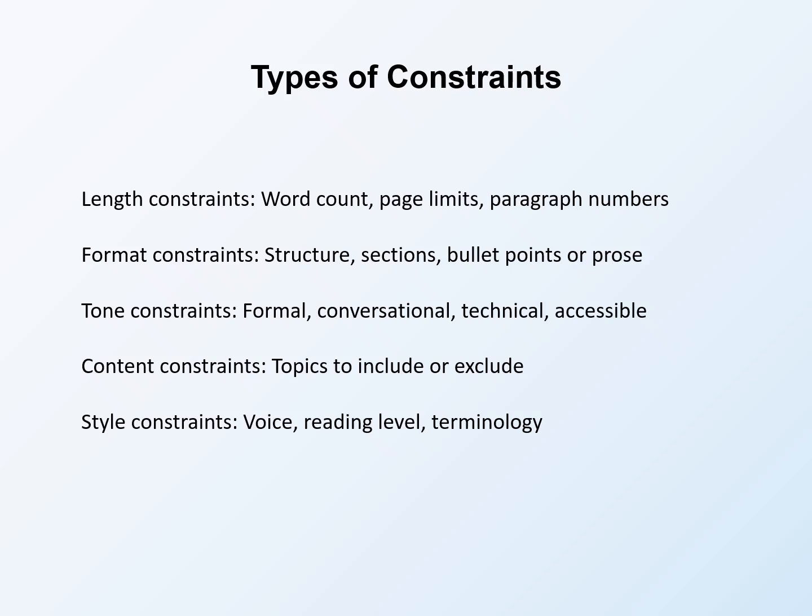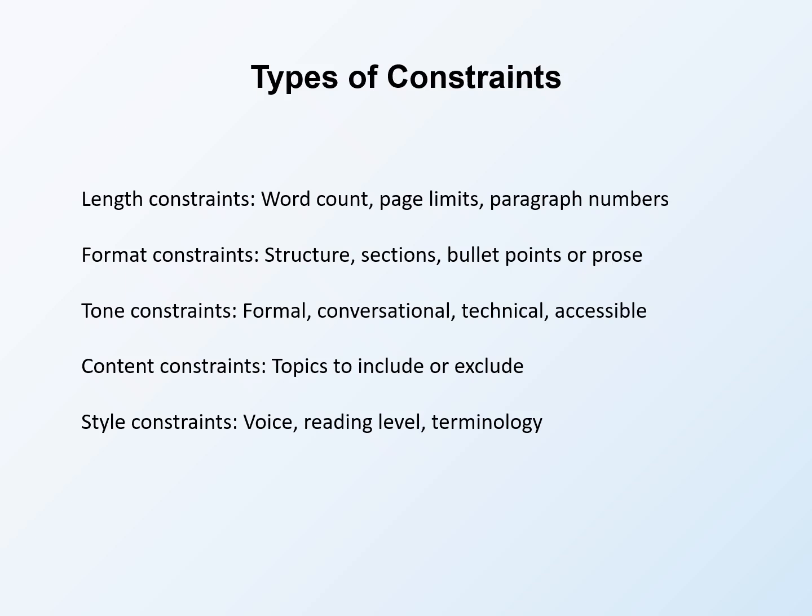Content constraints specify what topics, elements, or information to include or exclude. Should certain points be emphasized? Should certain topics be avoided? Content constraints shape what the AI addresses. Example: focus specifically on community engagement and do not address budget considerations in this section.